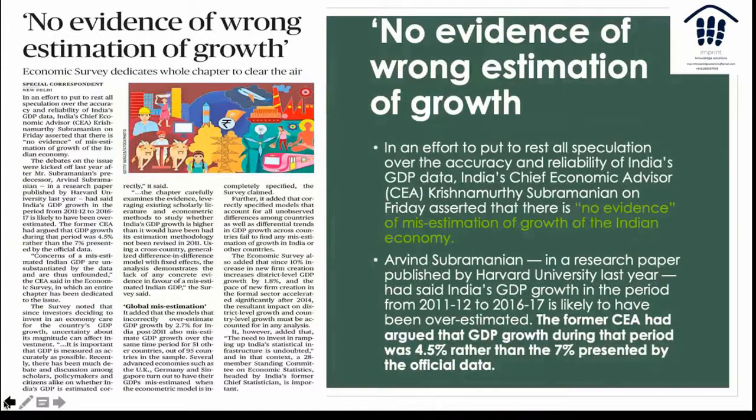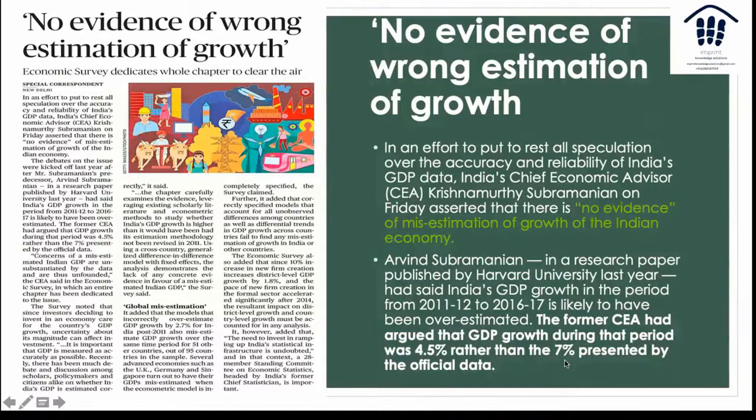It all started with an article in the Hindu newspaper which said that the chief economic advisor Krishnamurthy Subramaniam clarified that there was no evidence of misestimation of GDP. This debate started last year in 2019 when a paper by Arvind Subramaniam, which was backed by Harvard, said that the real growth rate in the economy during that time was nearly only about 4.5%. However, the official data presented it at 7%.